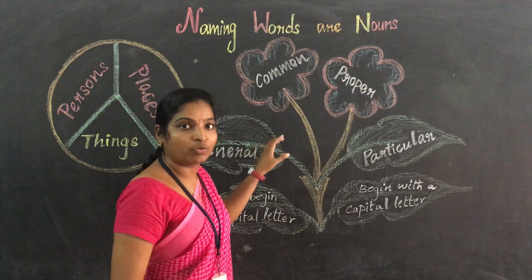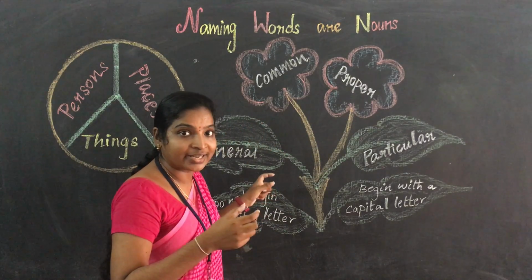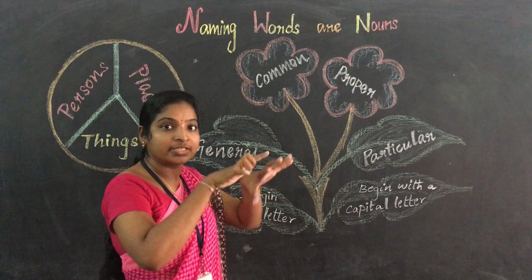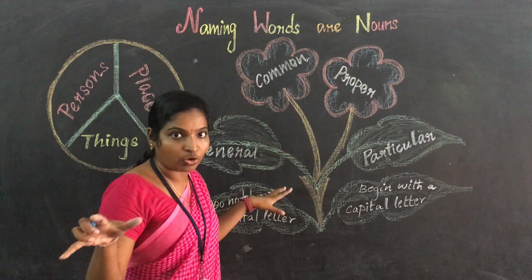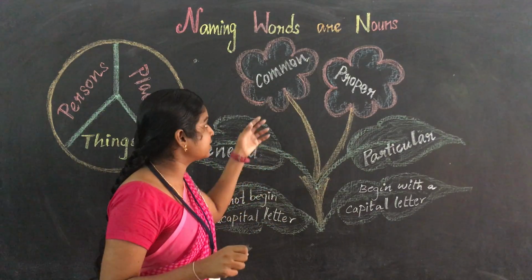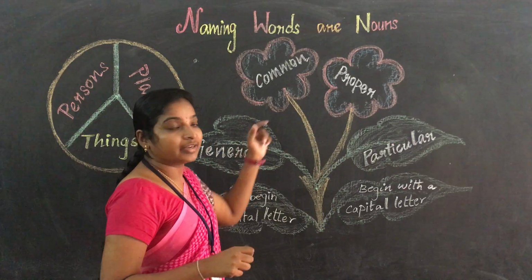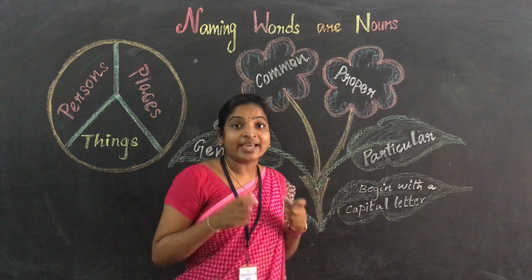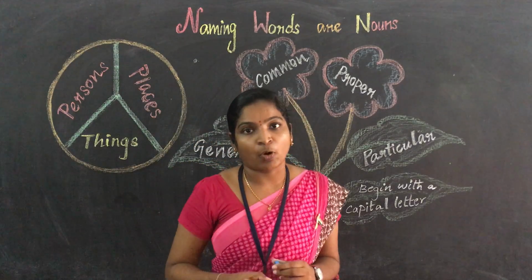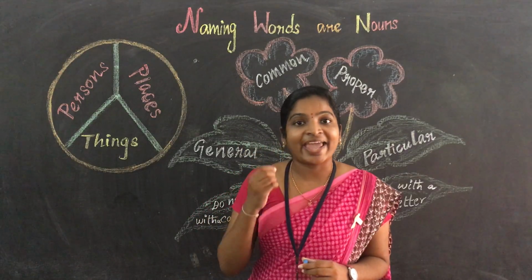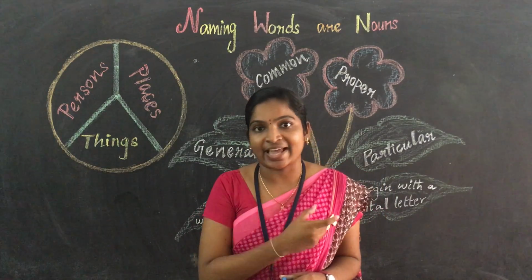Common noun, in the word itself you understand that it is common. That is general. Generally we are talking, commonly we are talking. That is a common noun. And come to the proper noun. It is an exact name. The proper noun is also called an exact name.